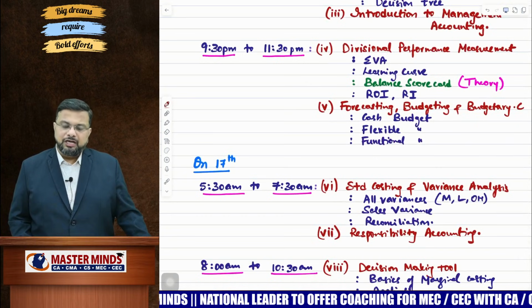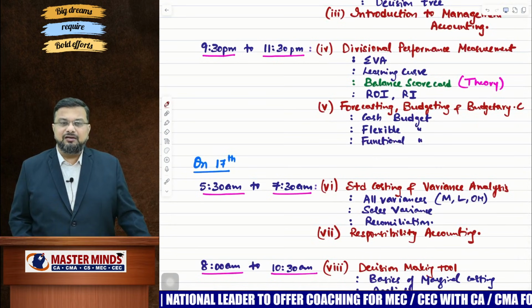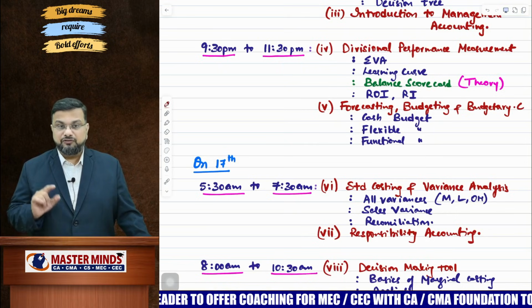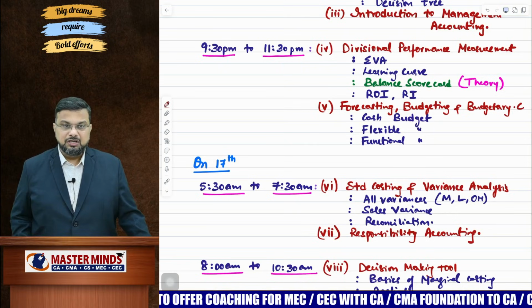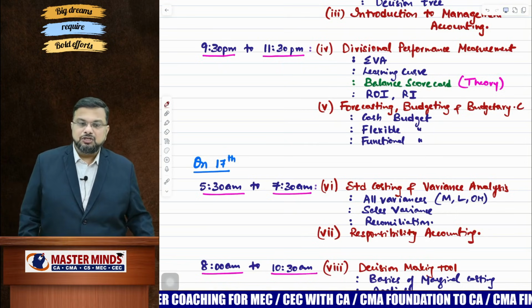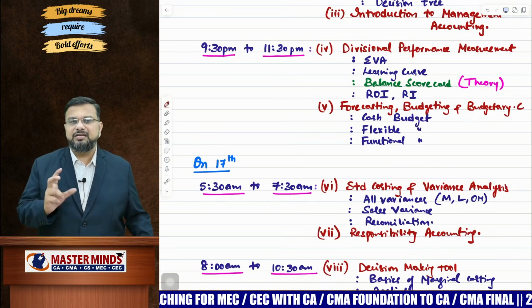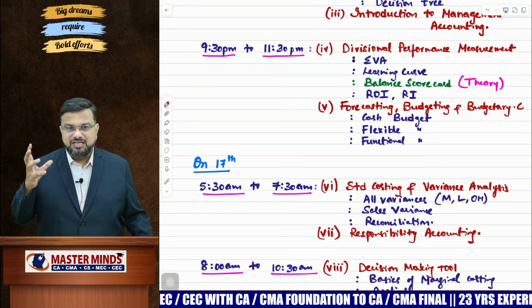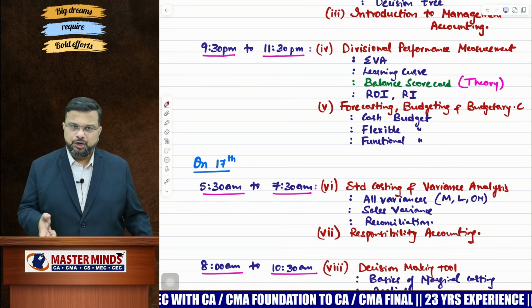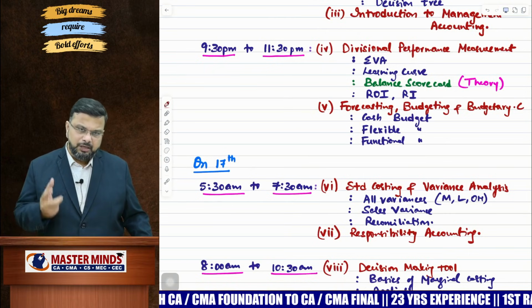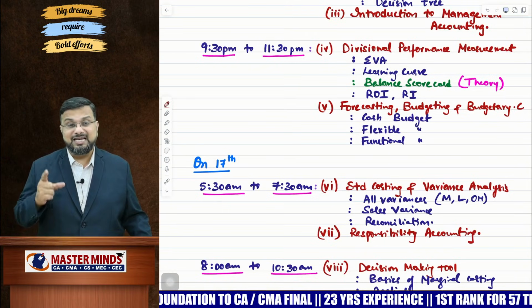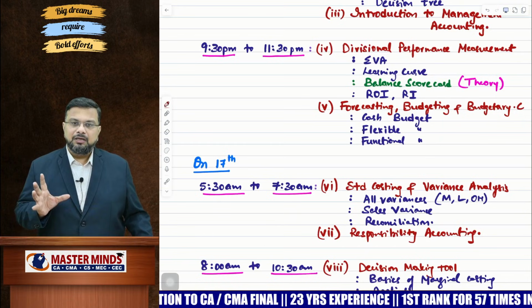Because you will get one question for sure from these 2 theory chapters. One question each from these 2 theory chapters. So 7 plus 7, 14 marks. So please be thorough. Whatever the half an hour time that is available, please be thorough. And please be thorough with the MCQs. The booklet is given to you. If the booklet is not available, please be thorough with the MCQs which are given at the end of each chapter in ICMAI material. Am I clear?